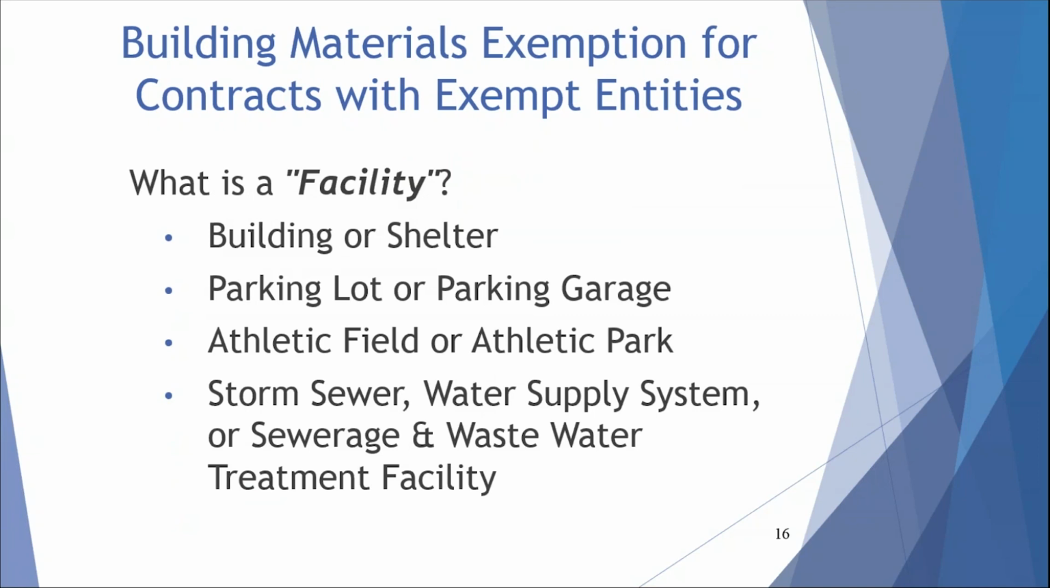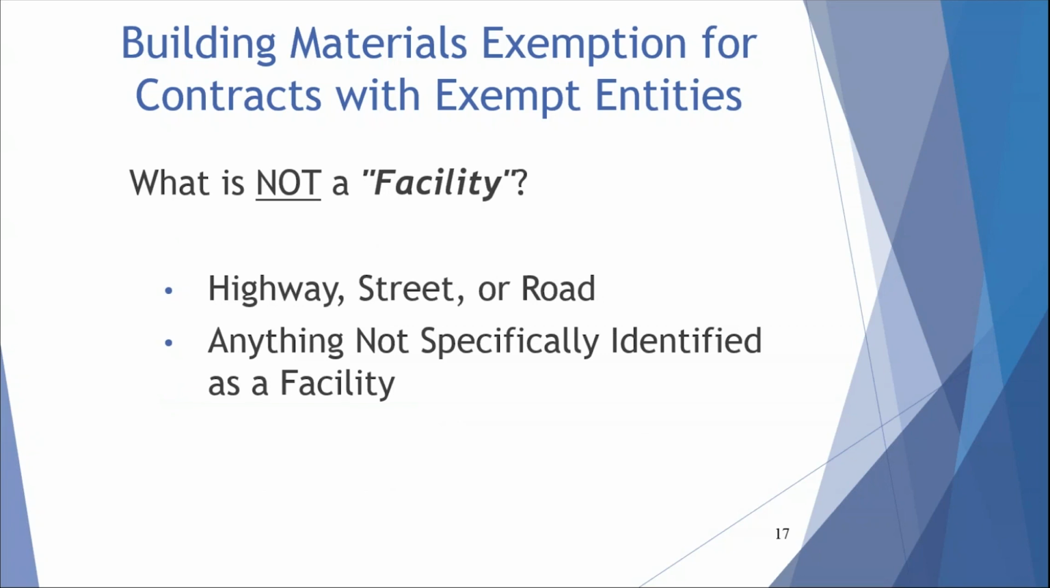The second criteria to qualify for this exemption is that the materials used in real property construction activity for the exempt entity must become part of a facility. Facility means a building or shelter, a parking lot or parking garage, an athletic field or athletic park, or a storm sewer, water supply system, or sewage and wastewater treatment facility. A facility is not a highway, street, or road, or anything not specifically identified as a facility. The meaning of facility is strictly construed for this exemption.